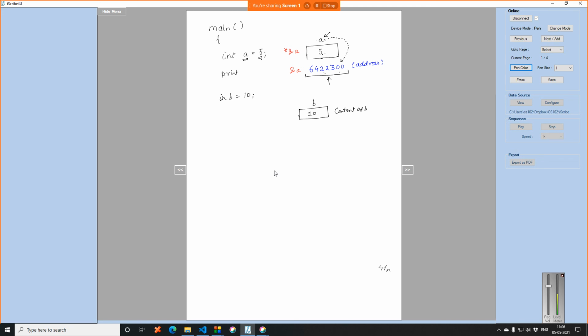In the computer memory, there will be some address on which this is stored, let's say 6422304. The computer will remember that 10 is stored at this particular location, but for humans, you can remember that 10 is stored at a location known as b. I hope at least this point is clear. Any doubts or queries, just tell me now.